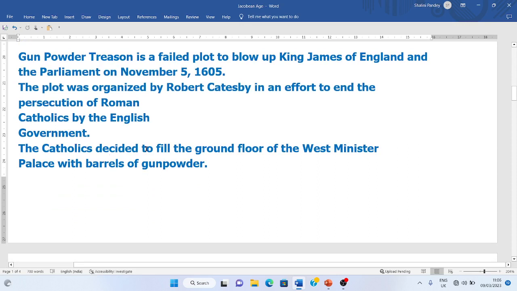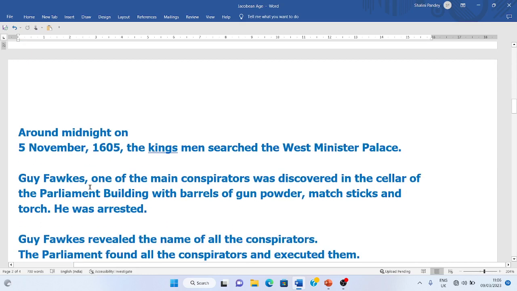Roman Catholics were being persecuted, and they were in a very bad state in England during the reign of James I. So in order to get out of that situation, they made this plan, and Catholics decided to fill the Westminster Palace with barrels of gunpowder. They filled the barrels, hid the gunpowder in the basement, and in this way this plan was made.